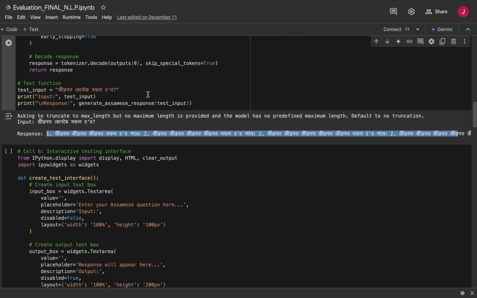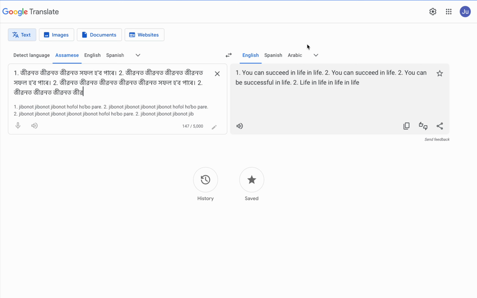But it understands basic capabilities like recognizing Assamese script correctly, understanding the question formats, attempting to structure responses using numbering, and maintaining basic grammar patterns. The main issues we see are repetitive text generation, getting stuck in loops, repetitive phrases, and incomplete response formation.